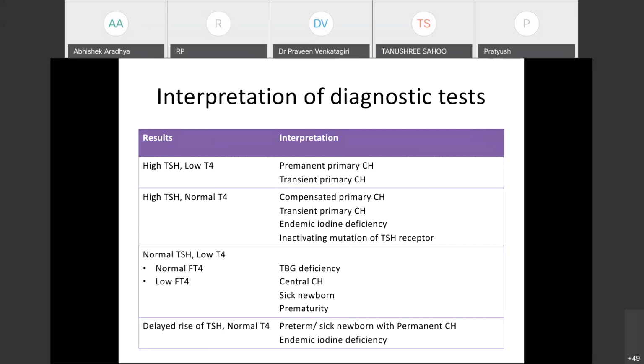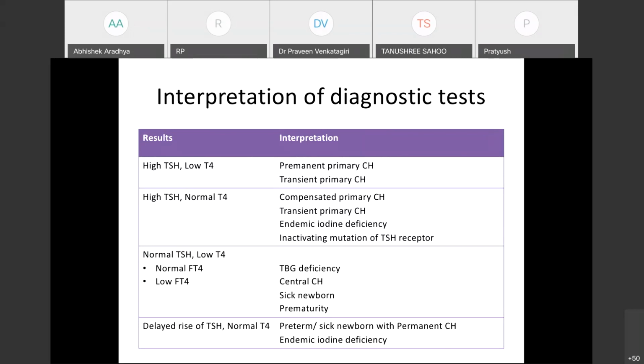And a normal TSH and low T4. So the T4 is low, again you have to go for free T4, because T4 can be low, but free T4 can be normal in thyroid binding globulin deficiency. This is a benign condition which only has a laboratory abnormality, but it doesn't have clinical manifestations. That is the importance of doing a free T4. If both T4 and free T4 are low, it indicates actual deficiency of T4. It is seen in central hypothyroidism, sick neonates, and in prematurity.